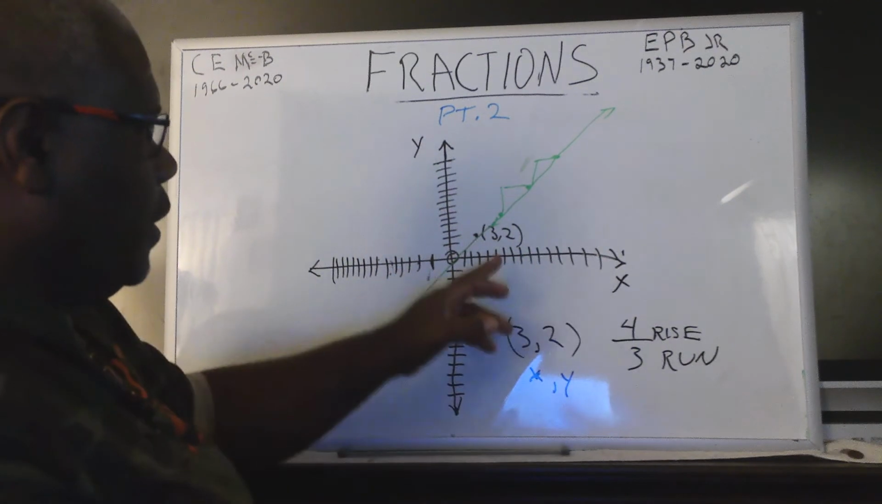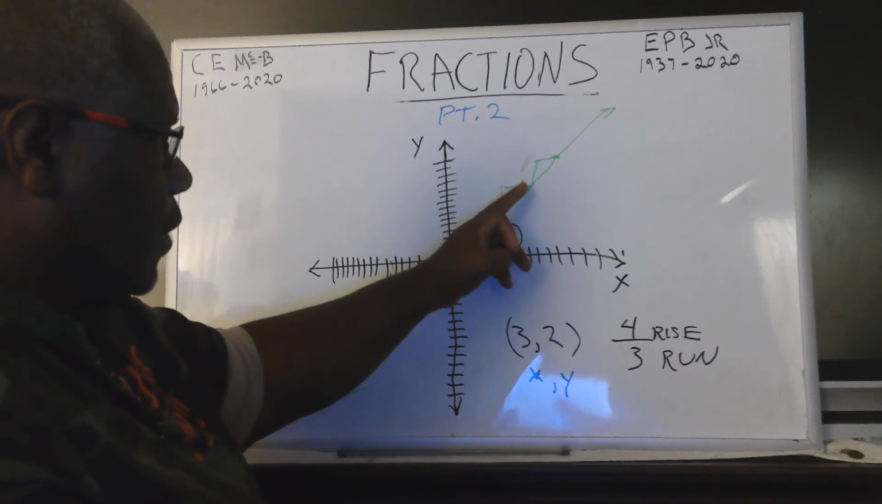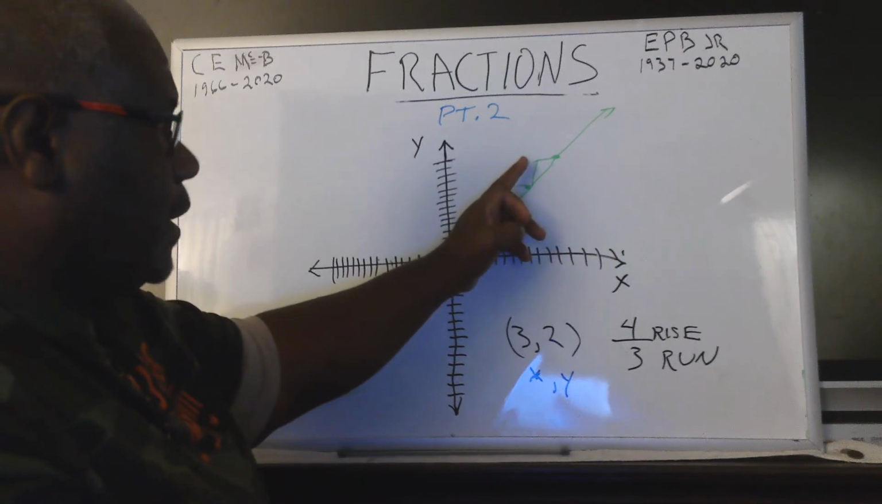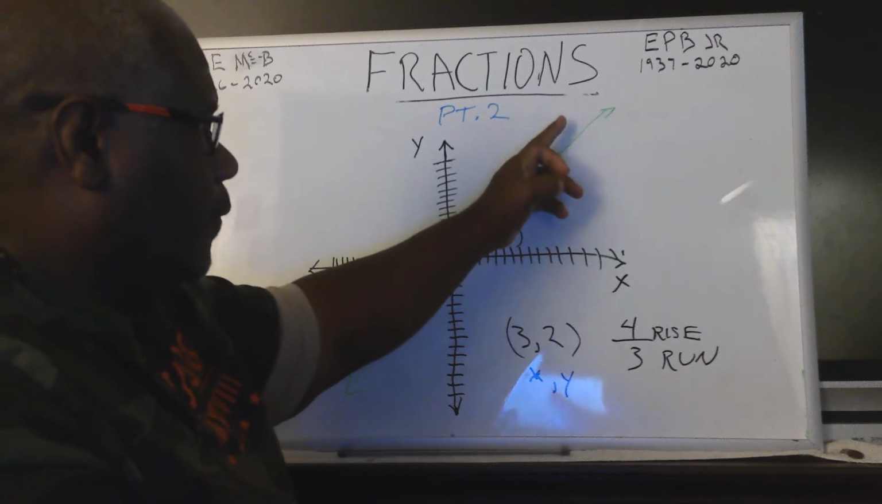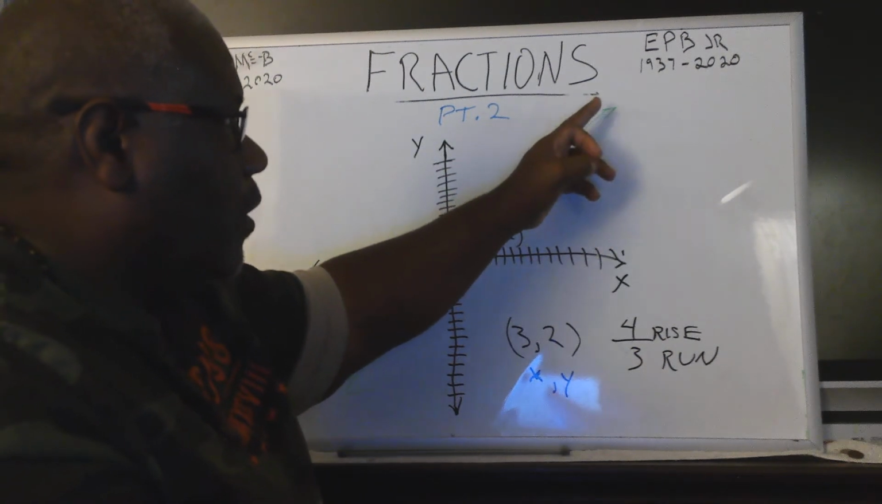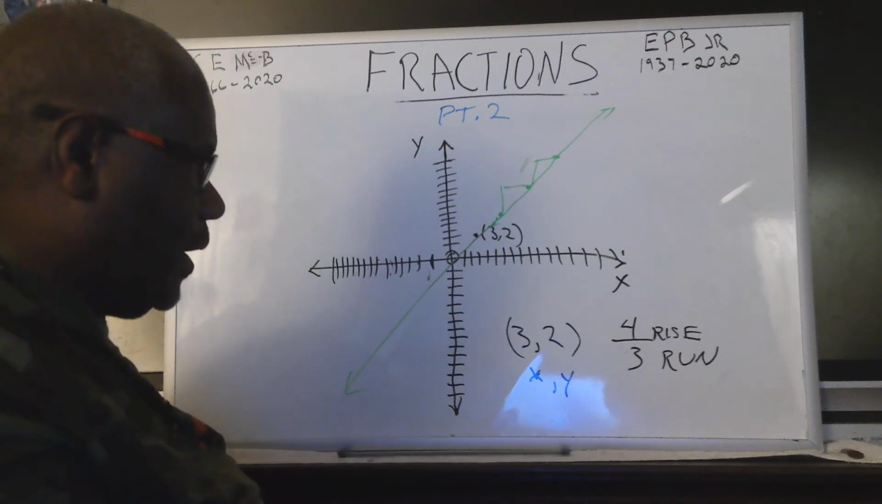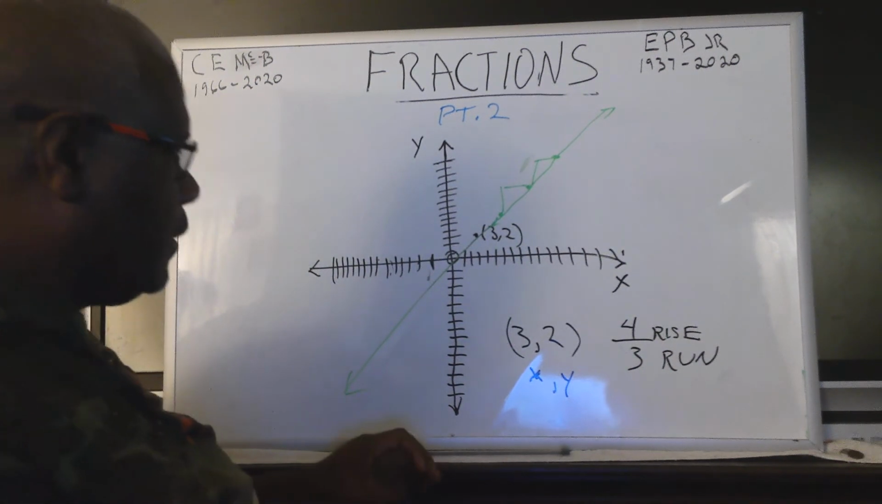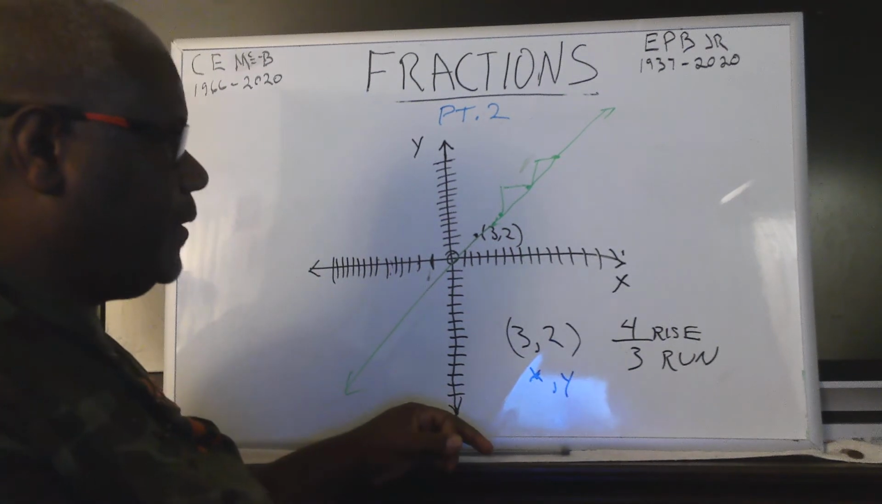But you remember, you went up 4 because there's your rise. You went over 3. There's your run. You went up 4 more. There's another rise over 3. Up 4 over 3. Up 4 over 3. Up 4 over 3 ad infinitum, which means to infinity. Okay? So that's how fractions can also be written for graphs.